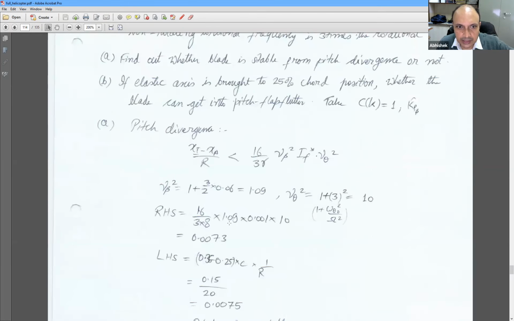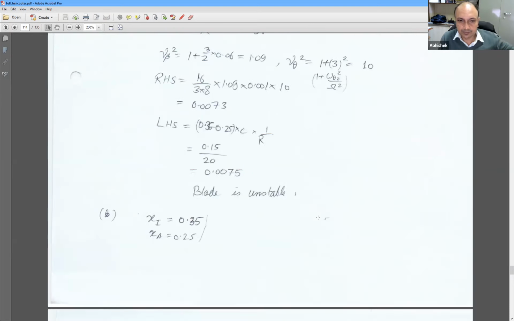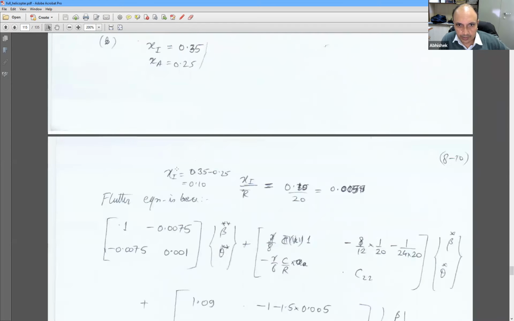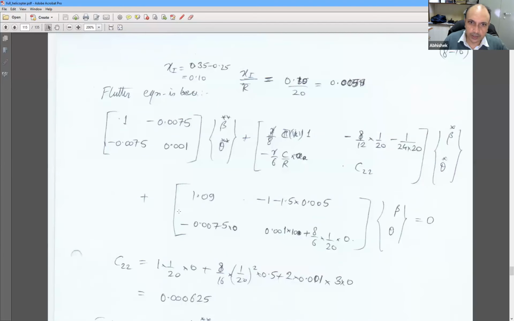Now part B says that if the elastic axis is brought to 25%, so instead of 20% we now go to 25%, and we recalculate, we find that now it is actually fine. So now we have to check the flutter part. So for the flutter part, what happens?